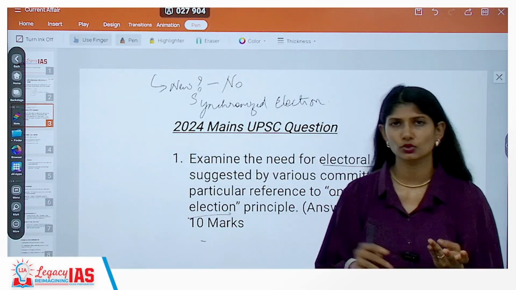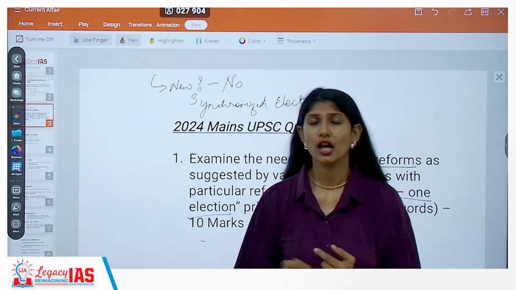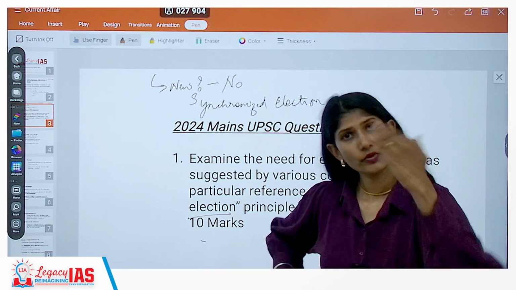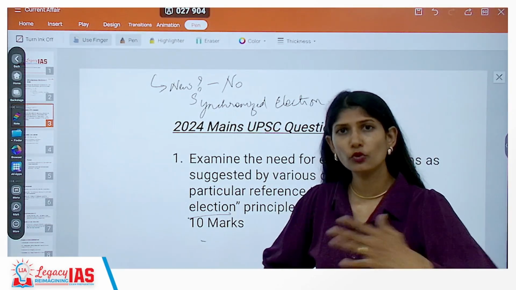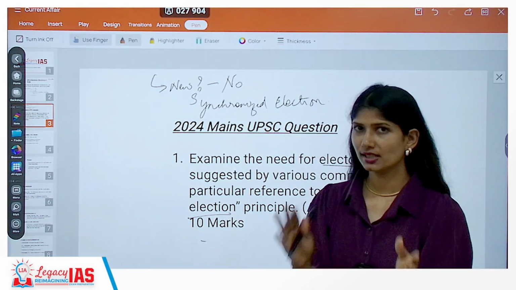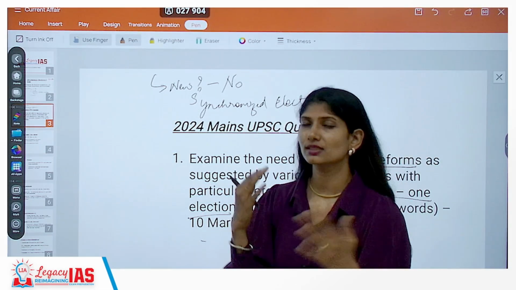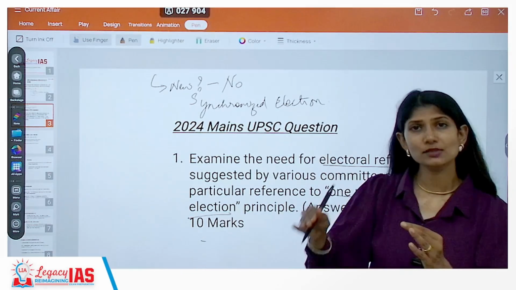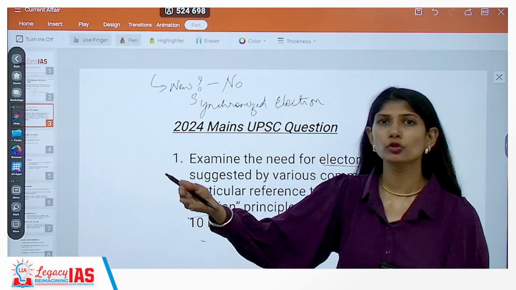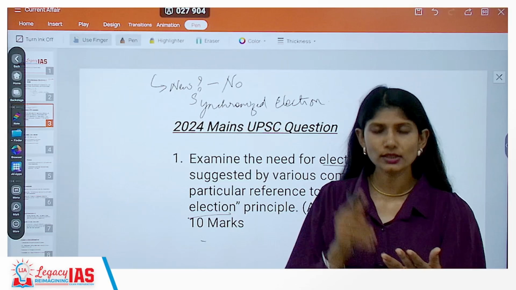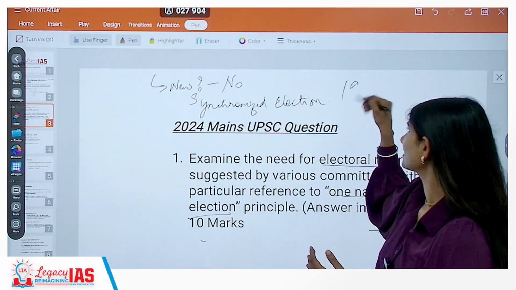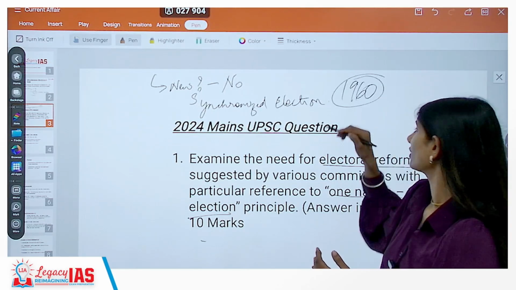Second thing, yes, a fallout happened. Now, third thing, when we're proposing this back again, this time we have to build better, which means we have to foolproof it. Let's say we consider creating a synchronized model of Lok Sabha and Legislative Assembly election. In this method, we also have to keep a foolproof method as to what will happen in case the same issue that happened in 1960 repeats itself.